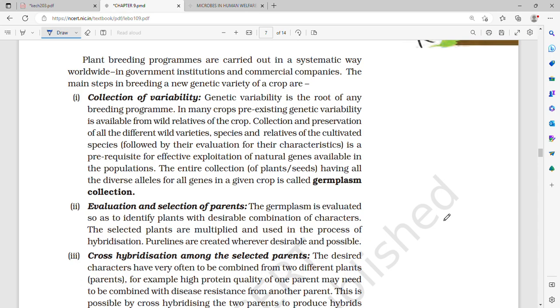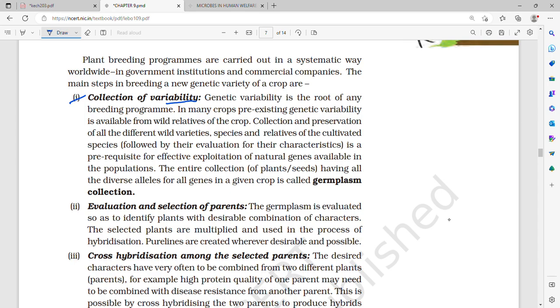Plant breeding programs are carried out in a systematic way worldwide in government institutions and commercial companies. The main steps in breeding a new genetic variety of crop are, firstly, collection of variability.